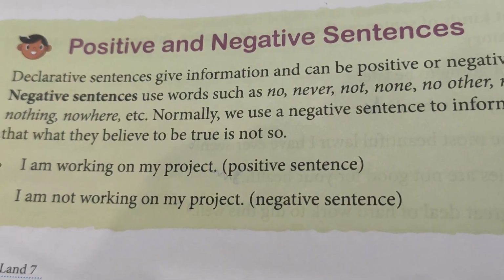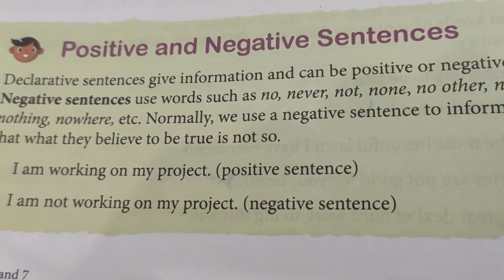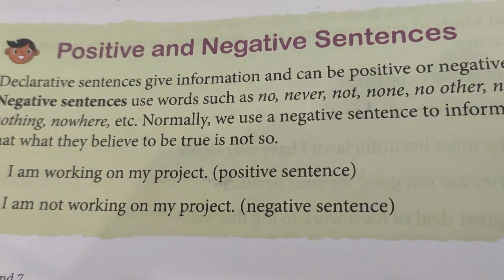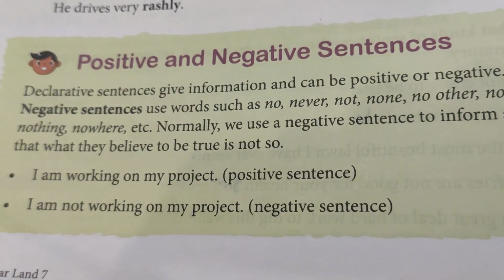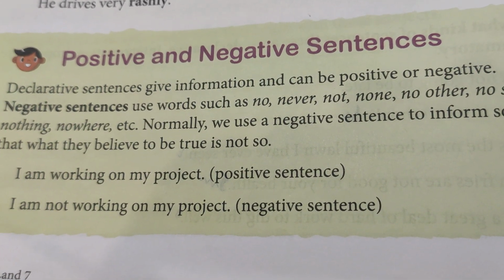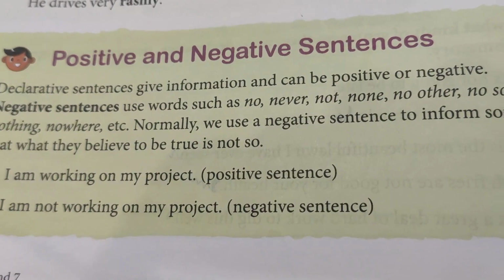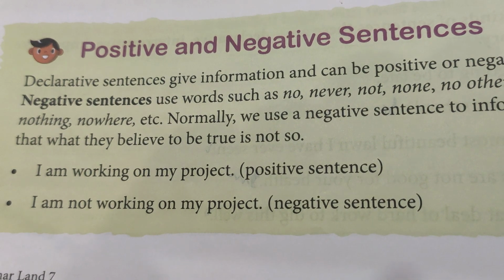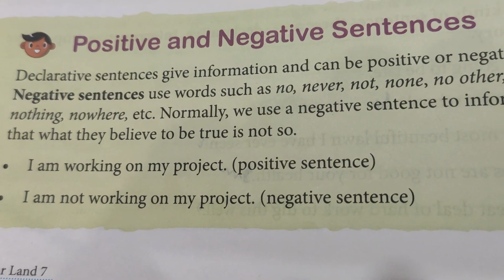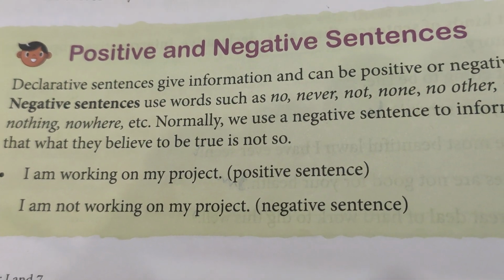Negative sentences use words such as no, never, not, none, no other, no sooner, nothing, nowhere, etc. Normally, we use a negative sentence to inform someone that what they believe to be true is not so.